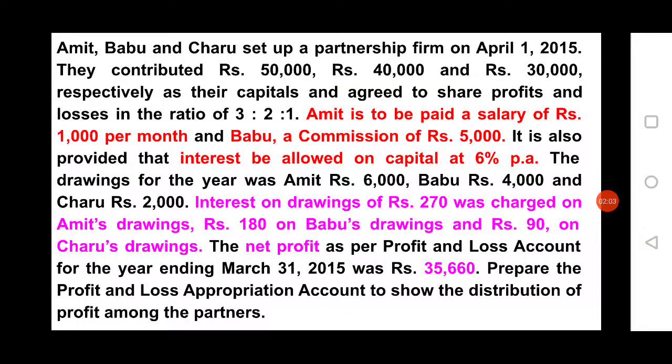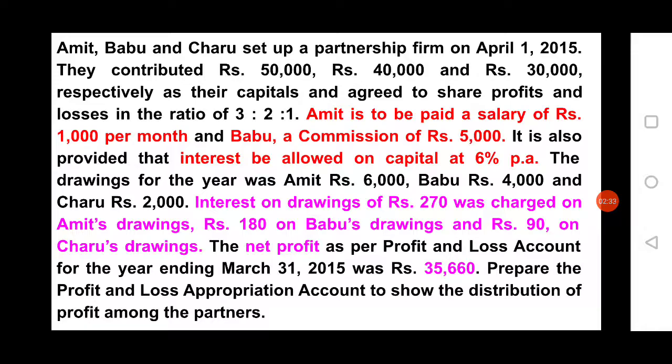Here is a problem related to profit and loss appropriation account. In this problem, there are three partners, Amit, Babu and Charu. They contributed rupees 50,000, 40,000 and 30,000. Their profit and loss sharing ratio is 3:2:1. Here Amit is paid a salary of rupees 1,000 per month.